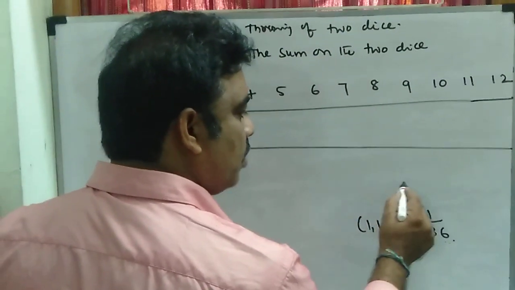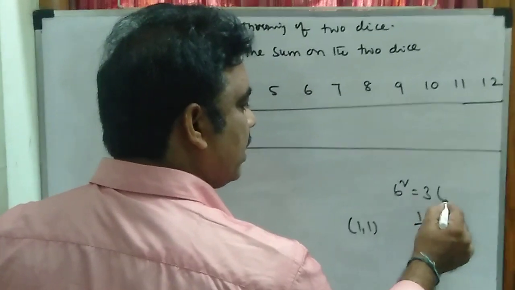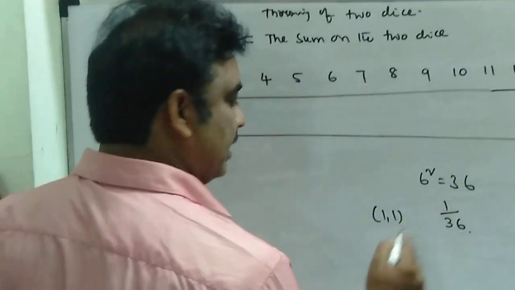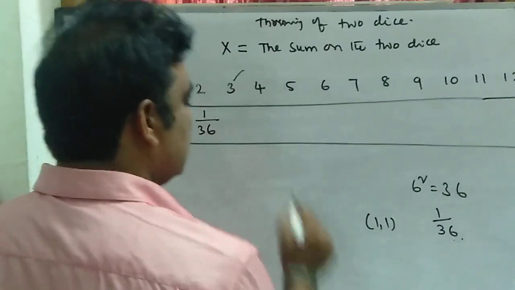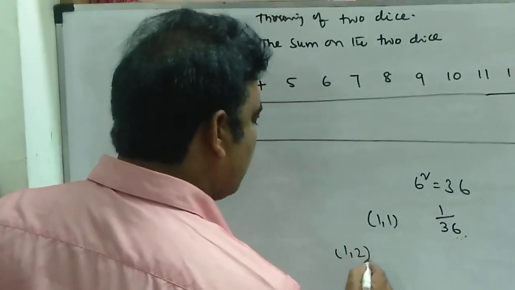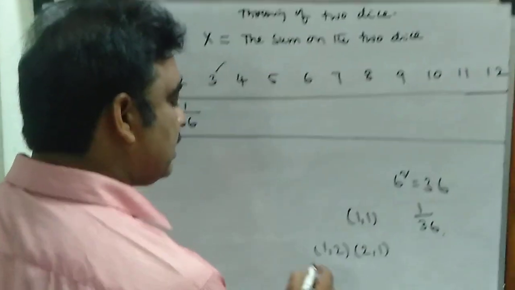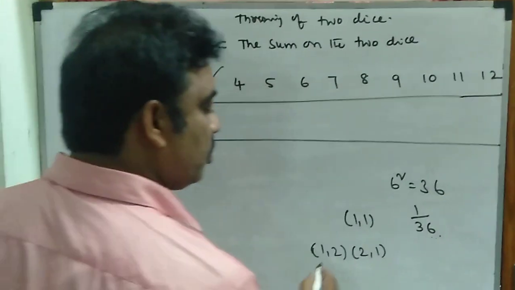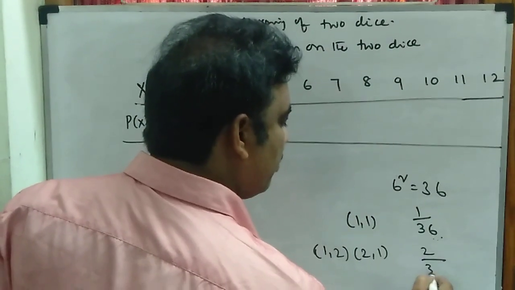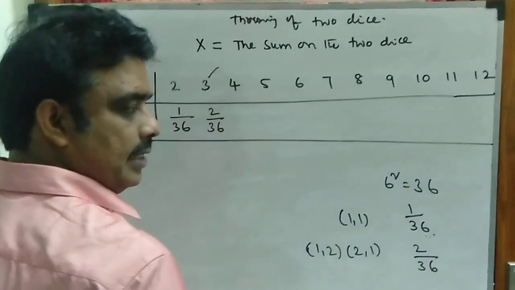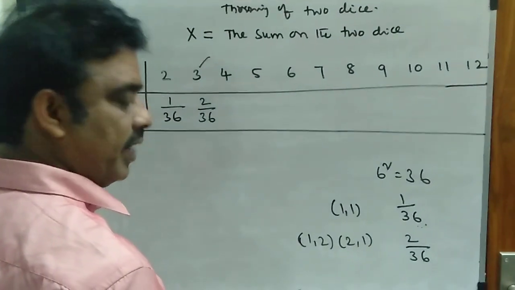Because we are throwing 2 dice, the total outcomes are 6 square, that is equal to 36. The probability of getting (1, 1) is 1 by 36. So sum 3 means we have to get (1, 2) or (2, 1). There are only 2 possible cases for getting sum equal to 3, so the required probability is 2 by 36.